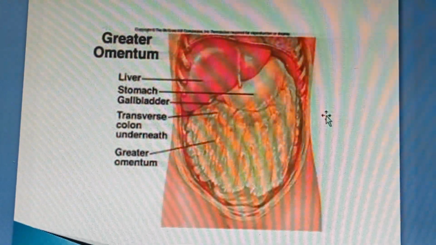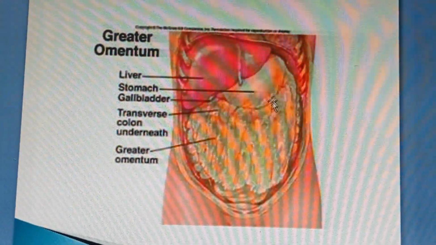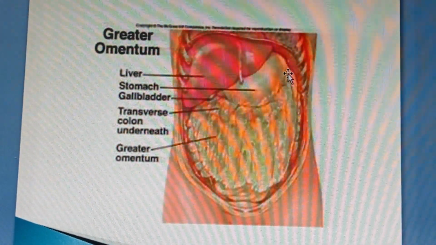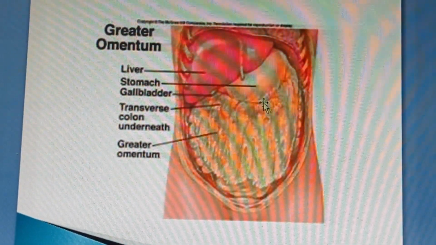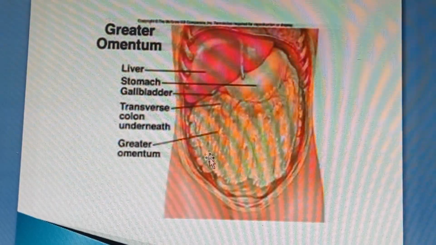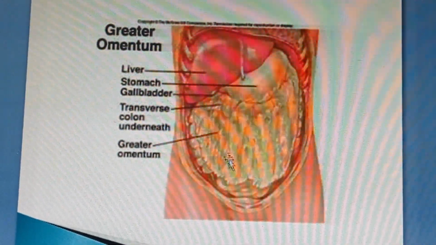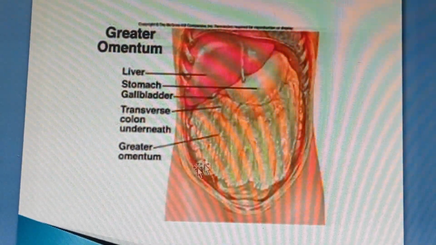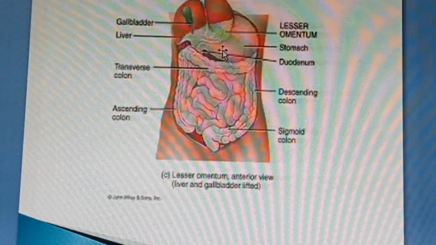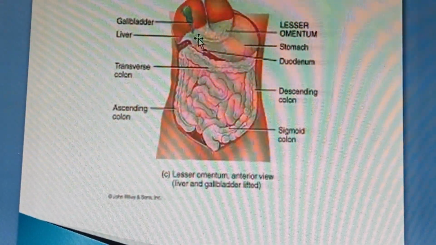You can see in this picture, this fatty layer emerging from the greater curvature of the stomach hangs down, covering the small and large intestine. This fatty layer is called the greater omentum. This is the lesser omentum.